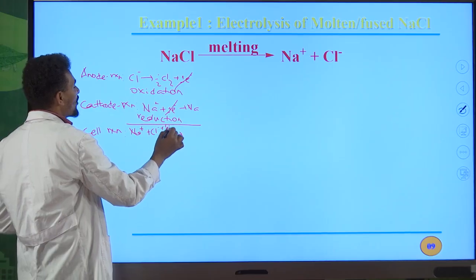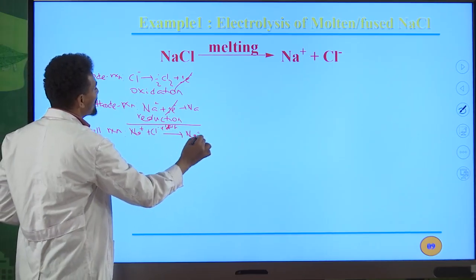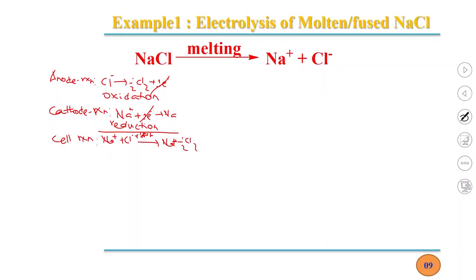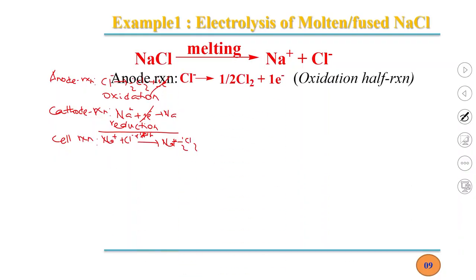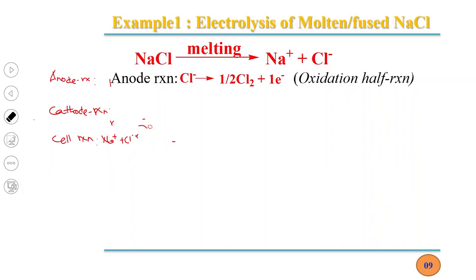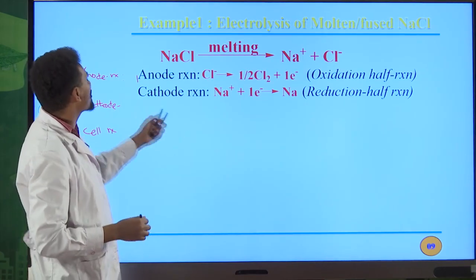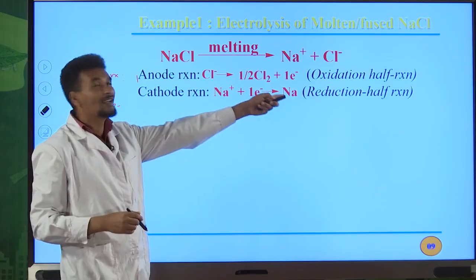Right here, electrolysis, then Na plus half Cl2. So this is the electrolysis of molten or fused sodium chloride. The anode reaction, I already told you about this one, can be named the oxidation half reaction. And your cathode reaction, or reduction half reaction, is Na+ plus 1 electron gives Na.